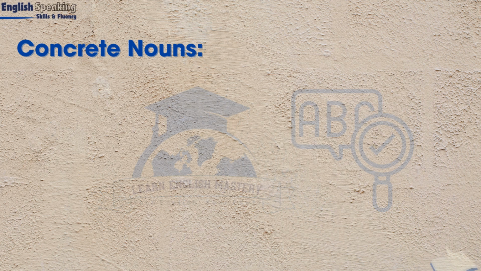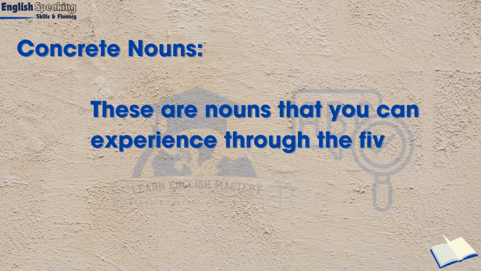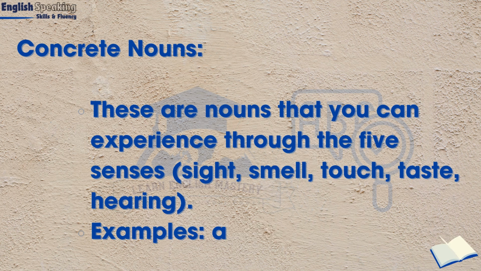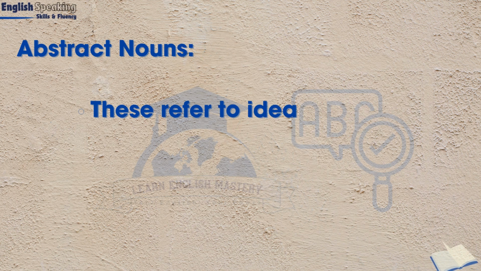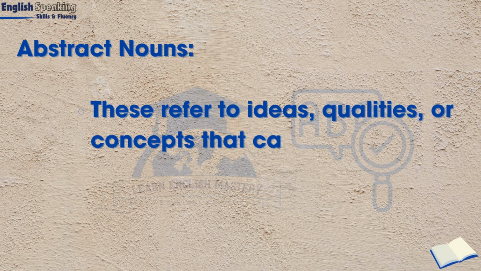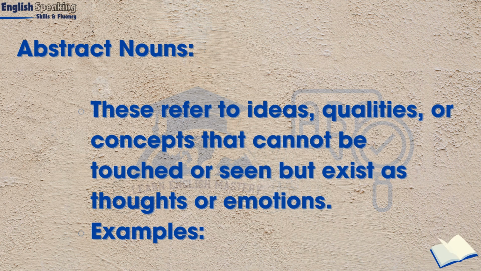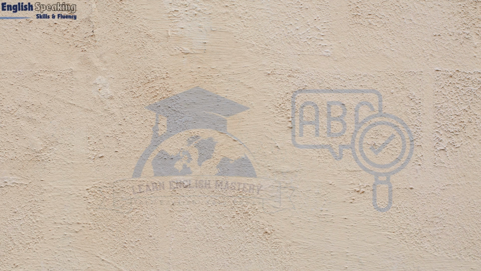Concrete nouns. These are nouns that you can experience through the five senses: sight, smell, touch, taste, hearing. Examples: apple, dog, music. Abstract nouns. These refer to ideas, qualities, or concepts that cannot be touched or seen but exist as thoughts or emotions. Examples: love, freedom, justice.